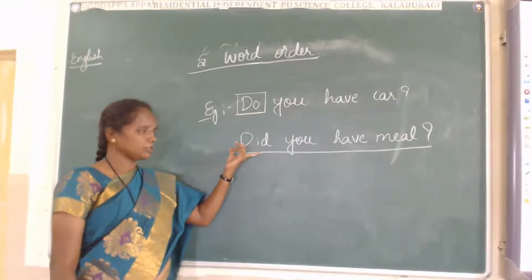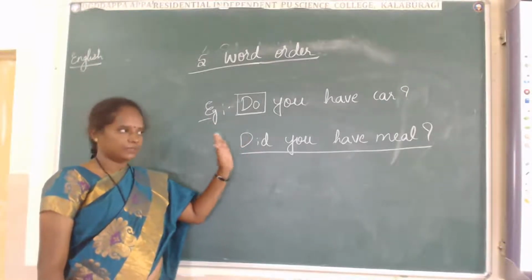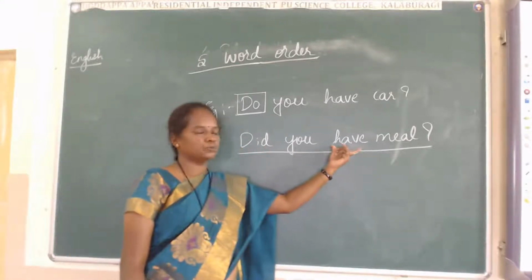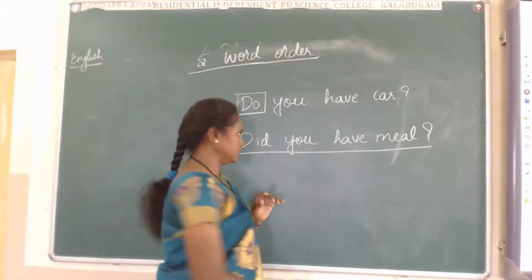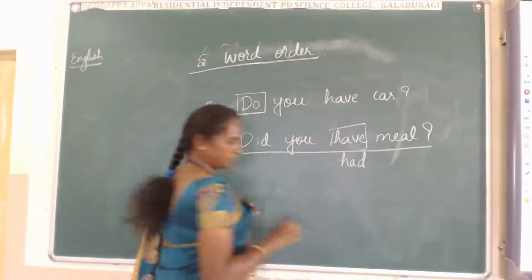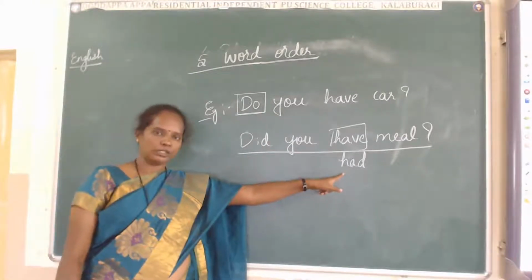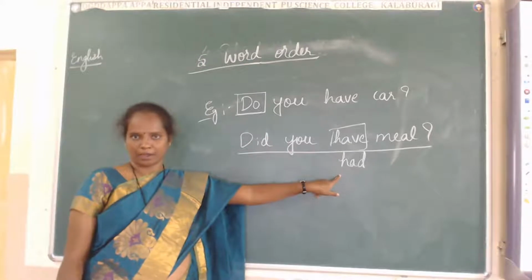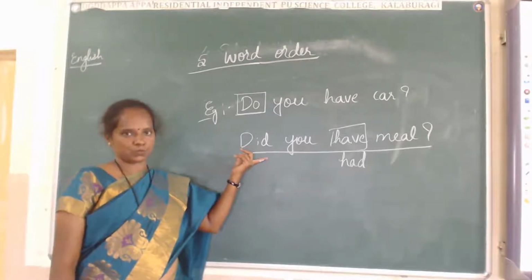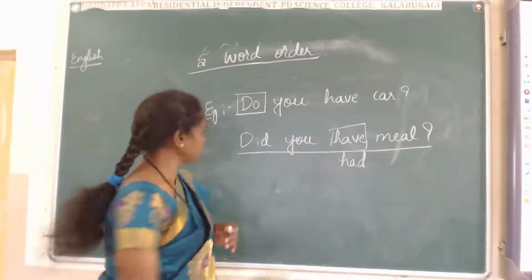You know what helping verbs we are going to use in different tenses. Did I use? There is no need of using past tense. Past tense of this have is had. There is no need of using had once again. Why? Because already we used did, past tense. That's why, did you have meal?